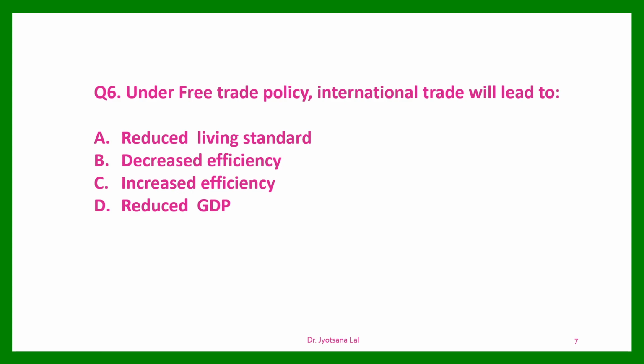So what will be the correct option? Yes, the correct option is C. Free trade leads to increased efficiency. Actually, free trade promotes competition, it encourages competition, and that competition leads to an increase in efficiency. So the third option is the correct one.